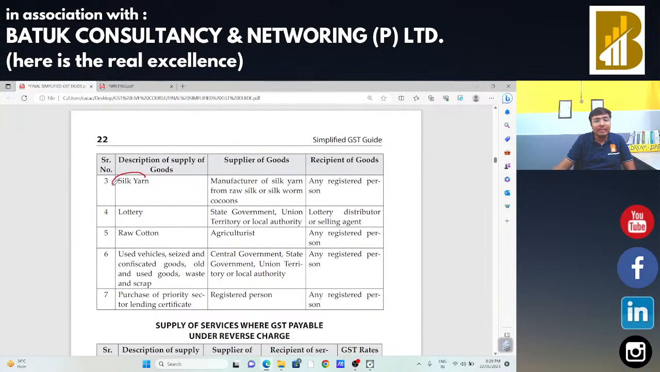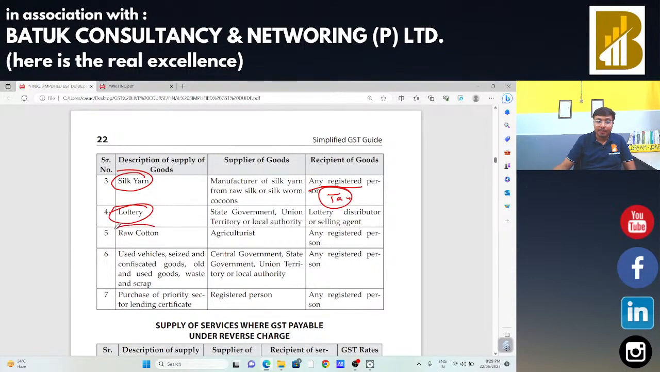In case of silk yarn, it is manufactured by a manufacturer. In that case, if the manufacturer makes the supply to any registered person, the registered person is liable to make the payment of taxes under reverse charge. Lottery. Lottery is to be issued by the state government or union government, और जब भी government कोई supply करेगी, in that case, the recipient is liable to make the payment of taxes. Government is not going to make the payment of taxes.